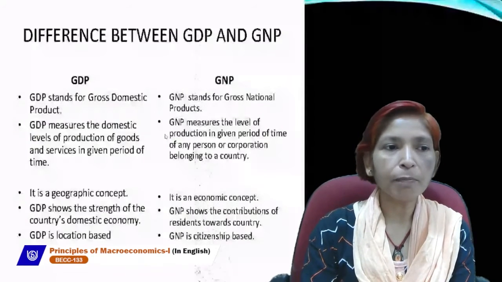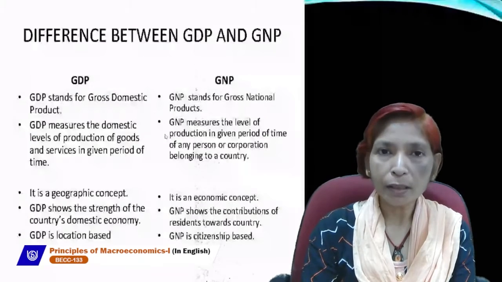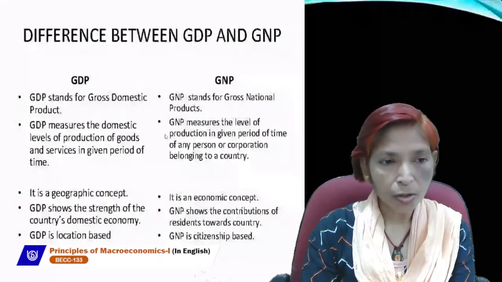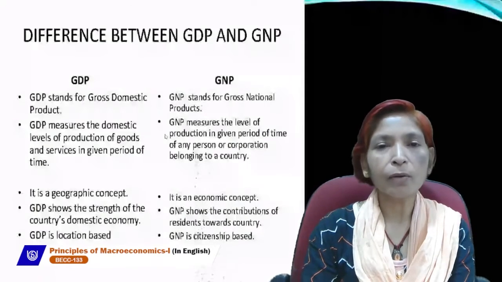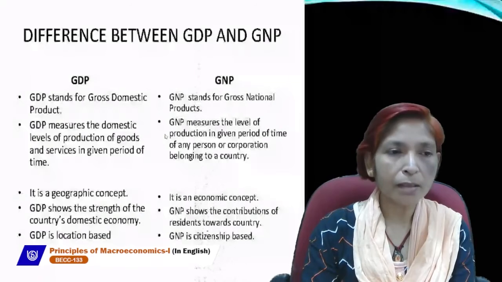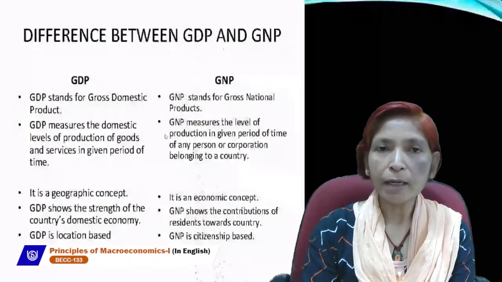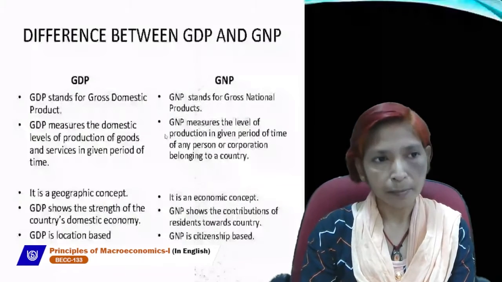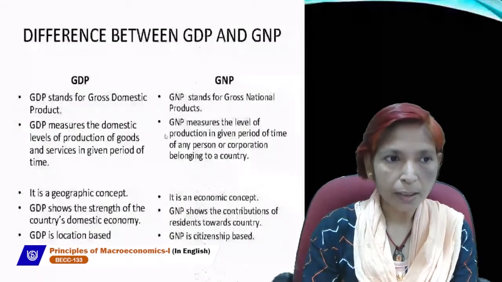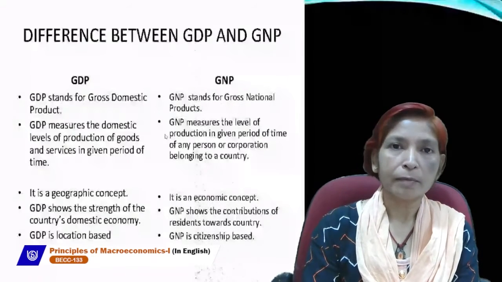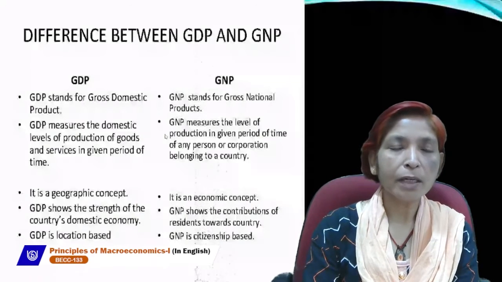So GDP and GNP both are very important concepts in national income accounting because first of all we have to calculate gross domestic product. After that we can convert it into GNP or NDP or NMP. We can convert it into any of the aggregates of the GDP concept. So GDP is very important. GDP is the concept which only takes the output of the domestic territory.